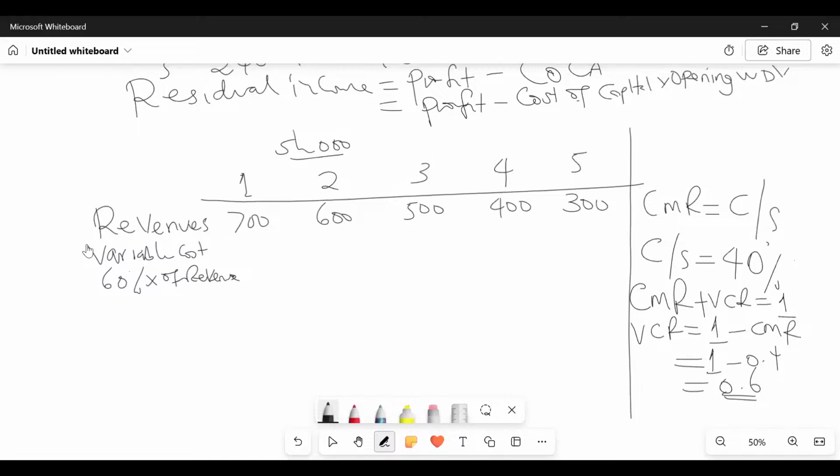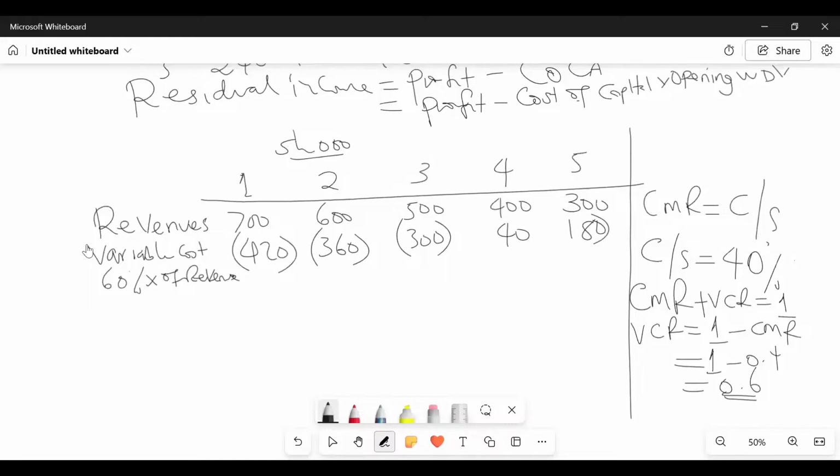So in year 1, the variable cost is 0.6 times 700, which is 420. 0.6 times 600 is 360. 0.6 times 500 is 300. 0.6 times 400 is 240. 0.6 times 300.